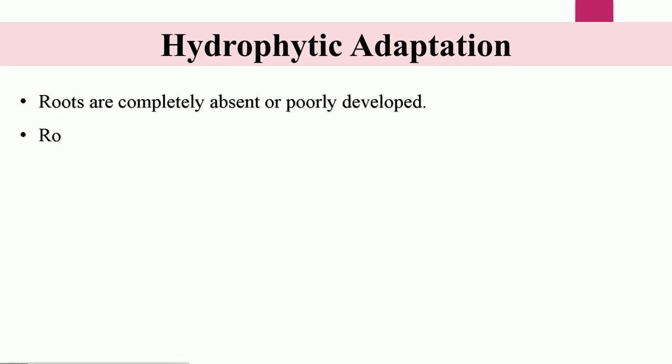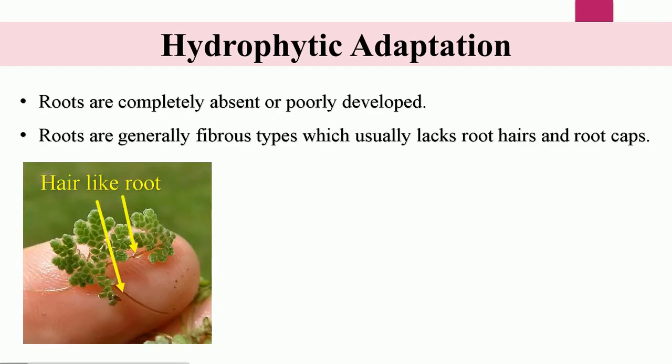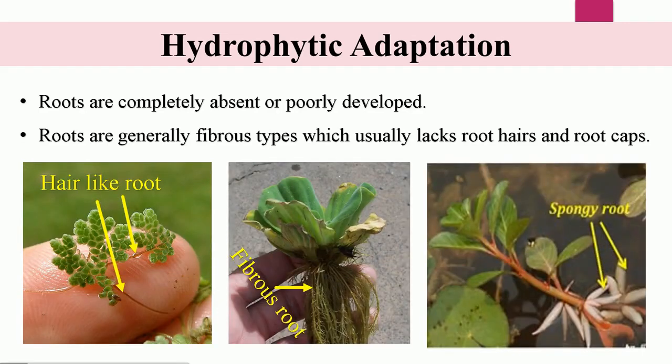First of all, roots. The roots of hydrophytes are completely absent in a few instances, or may be poorly developed. The roots are generally fibrous types which lack root hairs and root caps. Here are a few examples of the roots of hydrophytes.